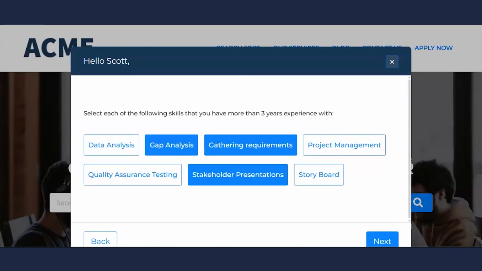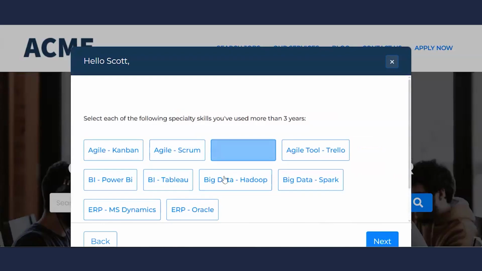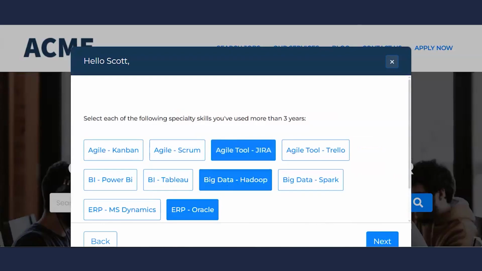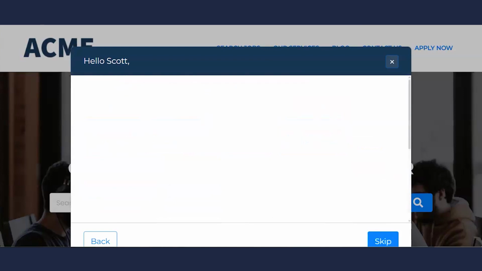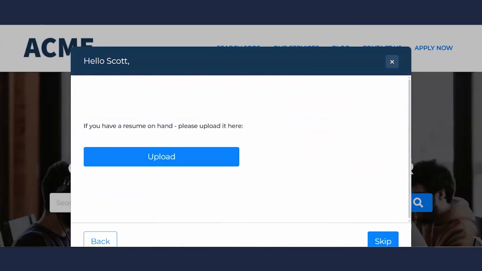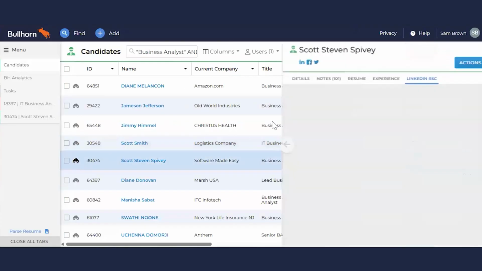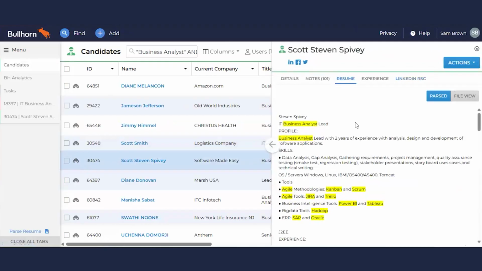That way, your recruiters have up-to-date information based on what they're most interested in, and that's where they can search and use this information when they reach out to the candidate to make sure they're meeting their unique preferences and hopefully getting them interested in a new opportunity, and spending less time on those candidates that have old data within the database, making sure the information is updating within Bullhorn every single day. Now, jumping back into that search, I have up-to-date information to work with, making sure when I do reach out to Scott Spivey here, I know exactly where they stand, the skill sets that they fit, and how to reach out to them for that particular opportunity.